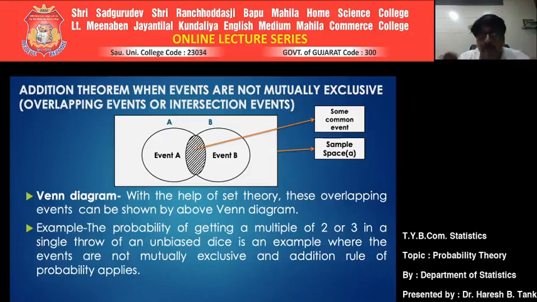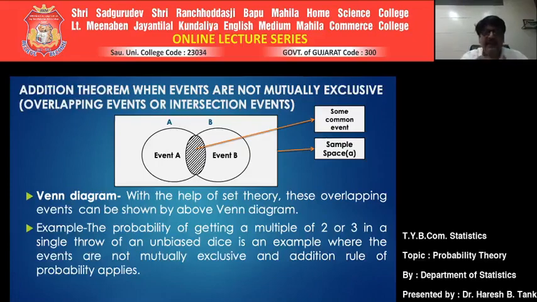Just observe it. When I say just observe it, that simply indicates that the whole area is divided in three parts. The first part is event A, but it is not in B. Second area is the common area.